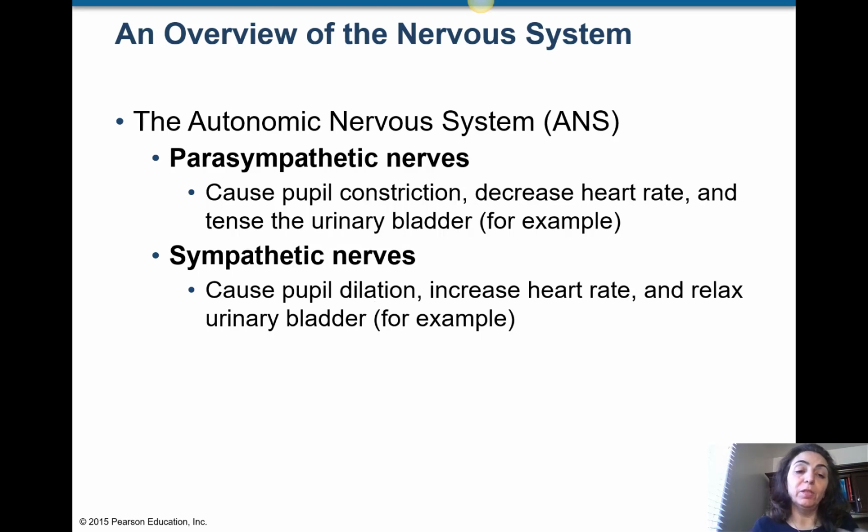So these are just some examples of how these two systems are working, and these are all serving. Later we are going to talk about all these in detail, how they are doing and why they are doing that. But just in general, the sympathetic nervous system is serving the fight or flight situation of the body. In an emergency, in a situation where the body needs a rapid action response, we need more muscle activity, for example, increasing heart rate, we have some emotion we have to respond to. All those are related to the sympathetic nervous system.